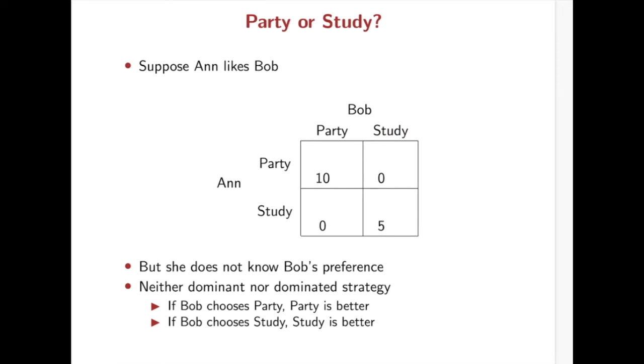If the actions are mismatched, for instance, Anne chooses study and Bob chooses party, then it gives her 0. Or Anne chooses party and Bob chooses study, then again it gives her 0. So if you are Anne, what are you going to do? Unfortunately, Anne has neither a dominant strategy nor a dominated strategy. So your best action depends on your opponent's action.